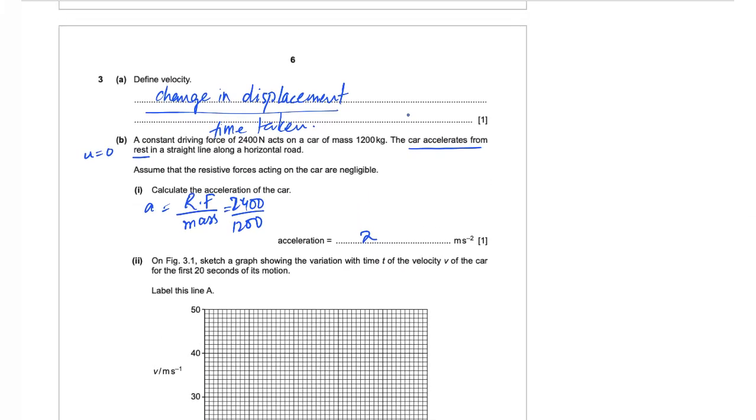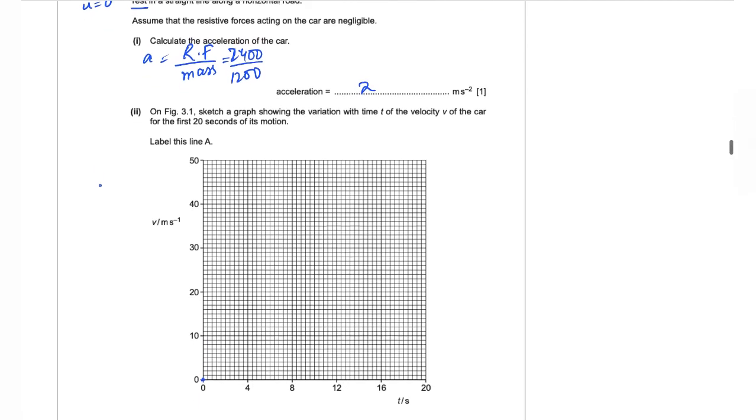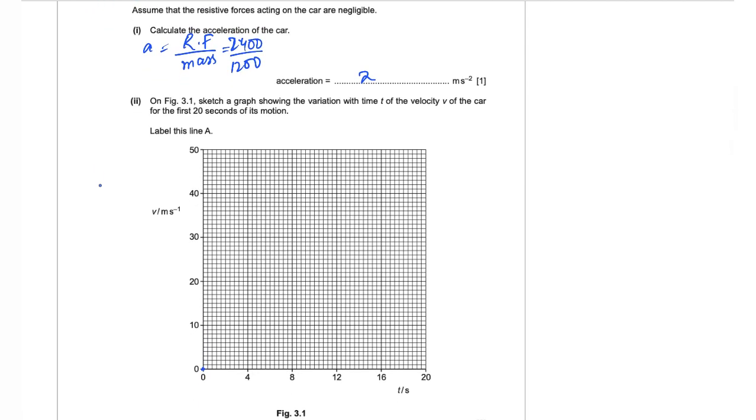Now they ask you to mark on the graph until t is equal to 20 seconds. So the final speed is what you could calculate because you have been given all the data required: your initial speed is 0, time is 20 seconds, and the acceleration is 2. So you can use the formula v = u + at, and you get the final velocity at 20 seconds, which is equal to 40 meters per second. So the second mark is going to be 20 on the x-axis and 40 on the y-axis. So here, and there's going to be a straight line with a positive gradient until this point.